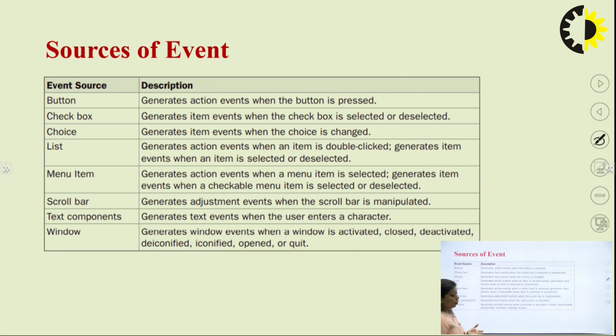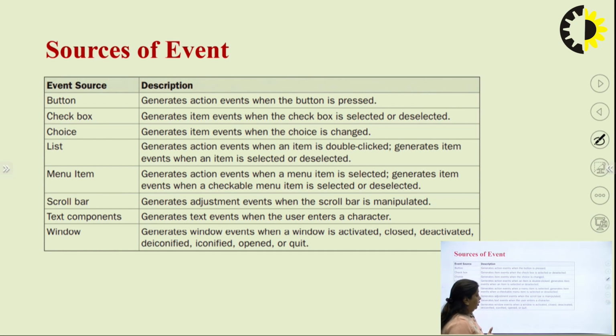Scroll bar usually generates an adjustment event. This is because whenever we move the scroll bar, the adjustment value changes. So, whenever there is a change in the adjustment value, this generates an event. Whatever events are generated by the scroll bars are due to the changes in the adjustment value.